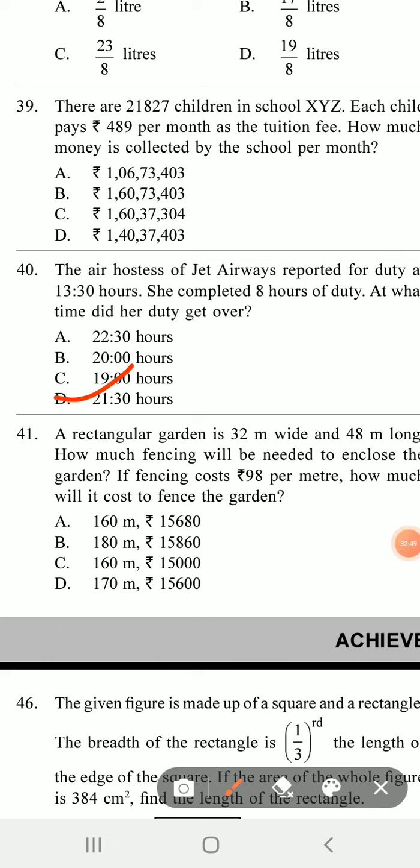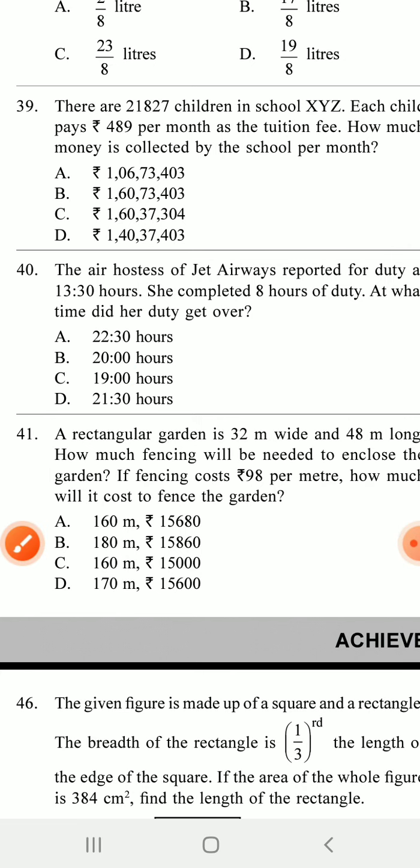So fast train time change into normal time. 12 hours time. And you can easily find out.